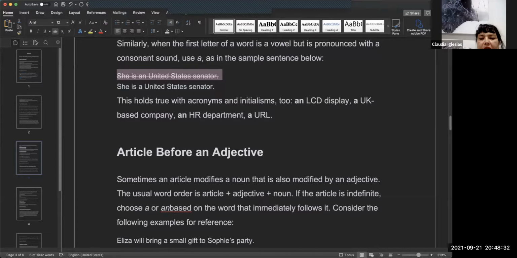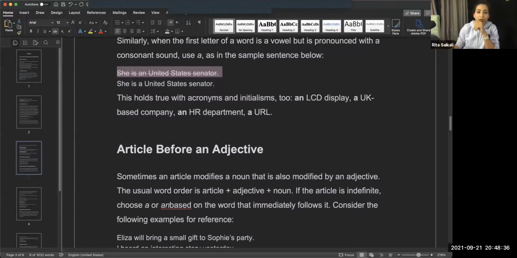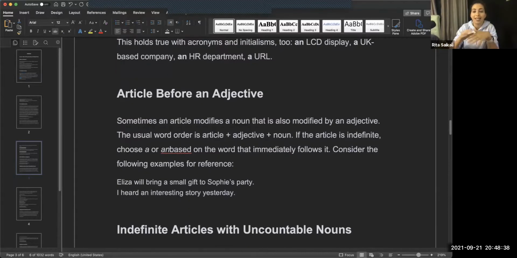Okay, so we use the article before an adjective. Sometimes an article modifies a noun, and that noun is also modified by an adjective. For example, the red car. In this case, the doesn't go right before car, it goes before the adjective.